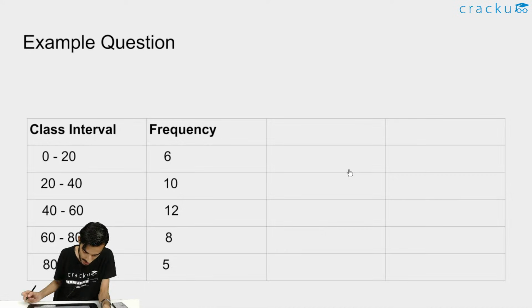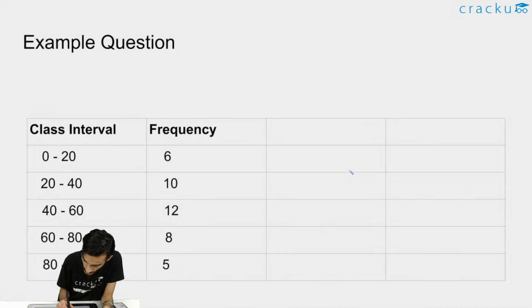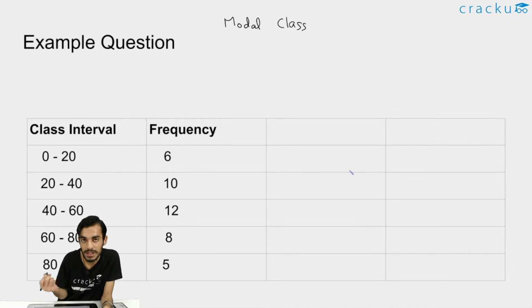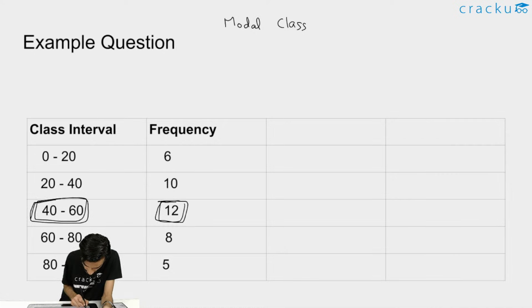So for mode, the first thing to note here is the modal class. The first thing that you need to know is the modal class, the class with maximum frequency. So the class with maximum frequency, this is the maximum frequency, so this is the modal class for this particular data.